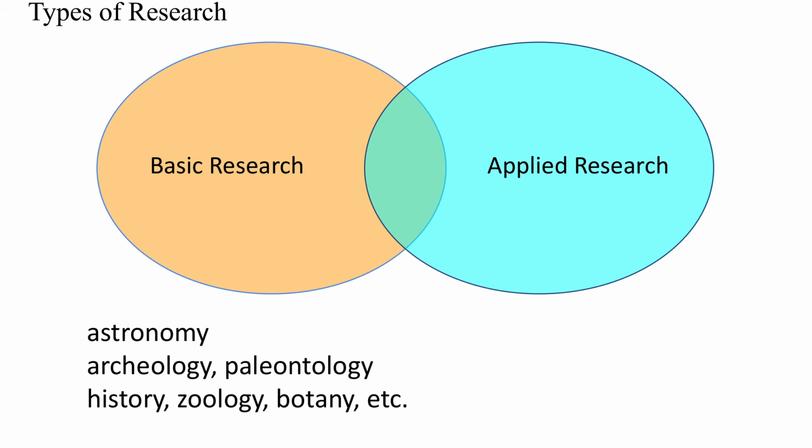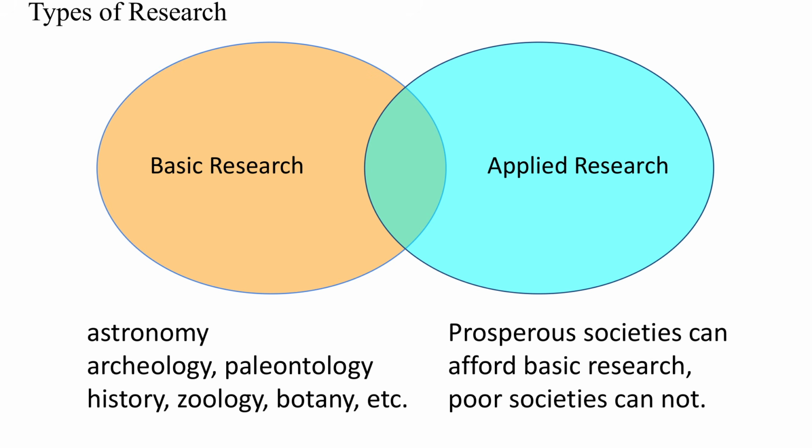Fortunately, chemistry is a science where research can be both basic and applied at the same time. Of course, only affluent societies with strong competition and free markets can afford basic research, while poor societies, with all their equality and social justice, whatever that may mean, must do without basic research.